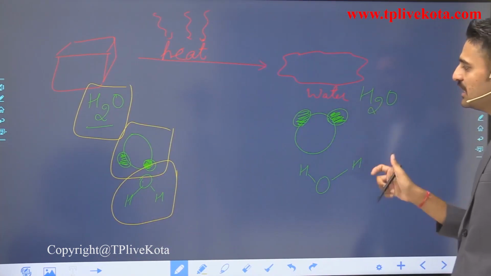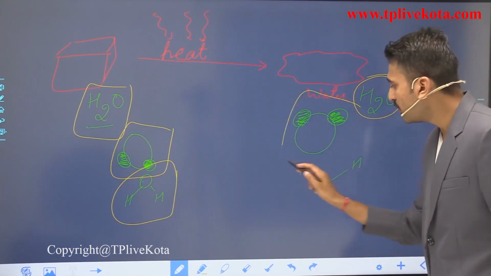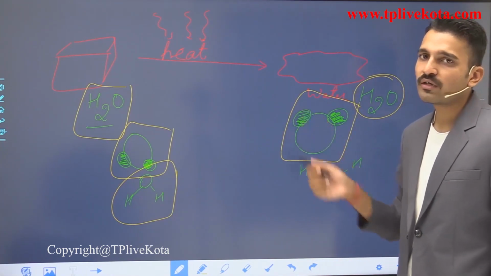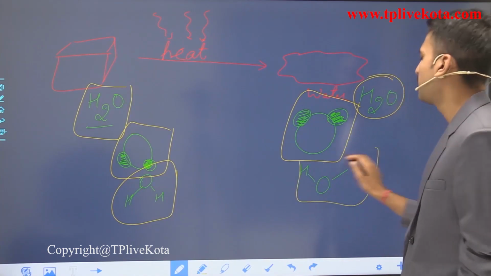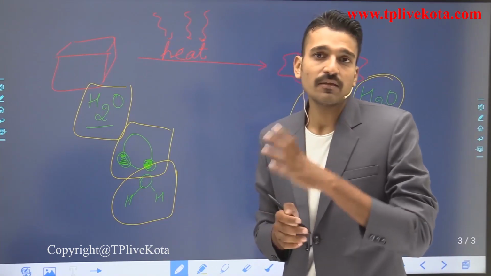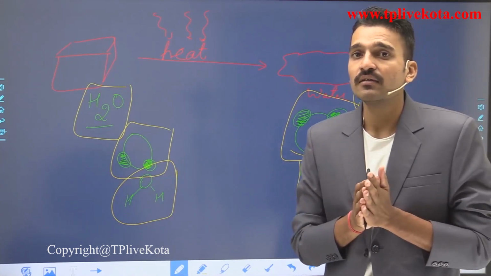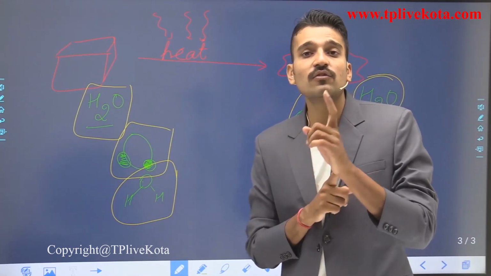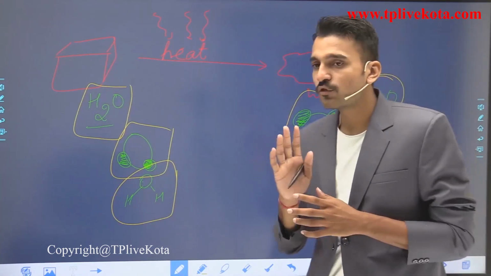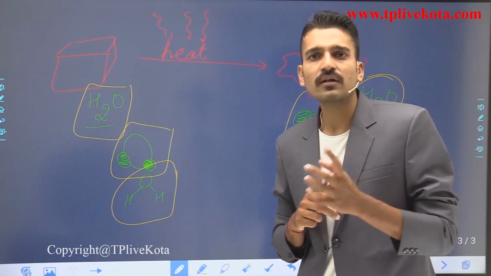After the change, what is the molecular formula? H2O. So nothing changes here. How its atoms are arranged, nothing has changed. One oxygen and two hydrogen atoms are there, or you can write it like this. So this is not a chemical change, this is a physical change, because the composition has not changed. Focus on my words: the composition has not changed. If there is a change in its composition, then I can call it a chemical change.